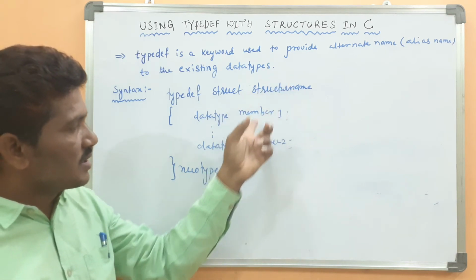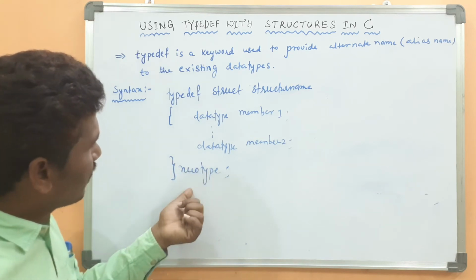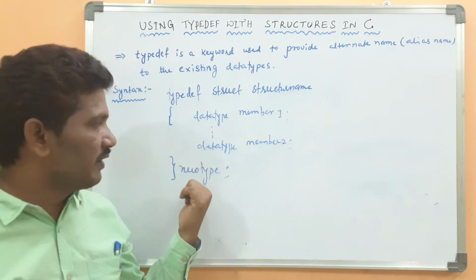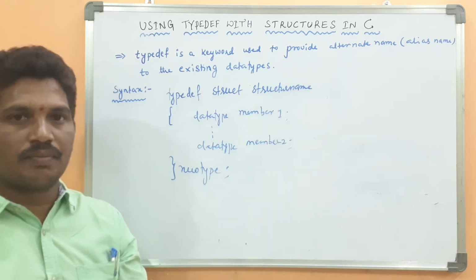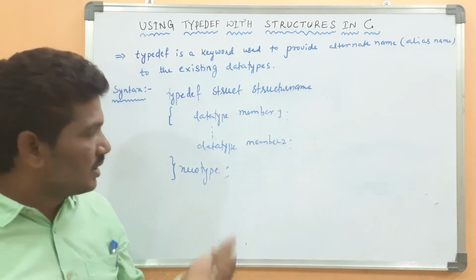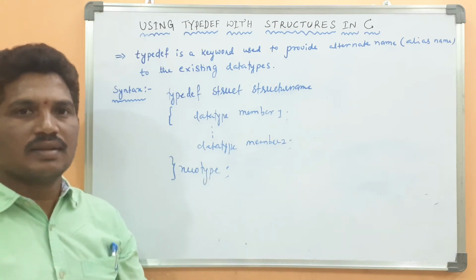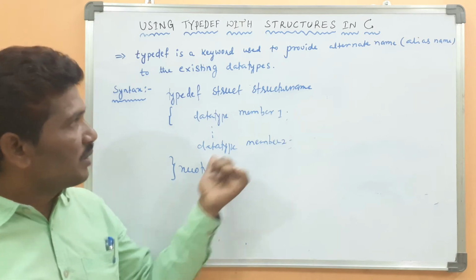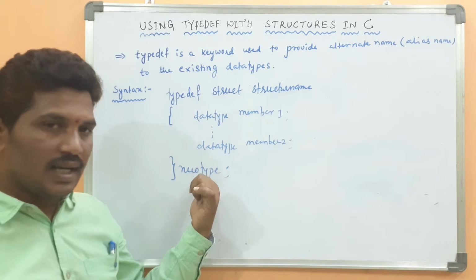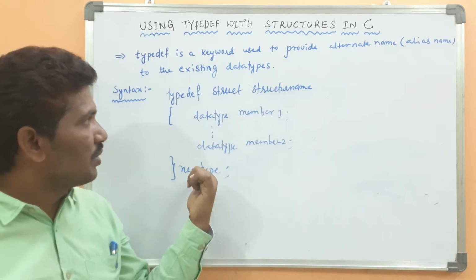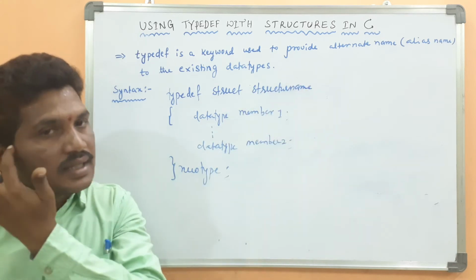Then the structure consists of a number of members. Here the new type will be provided, and using this new type we can declare the structure variable. The new type is the alias name of the structure name.